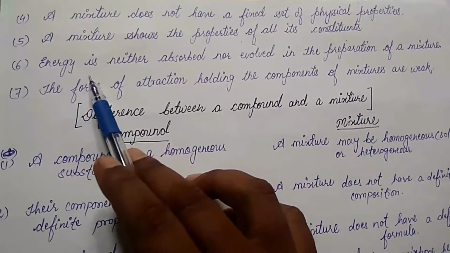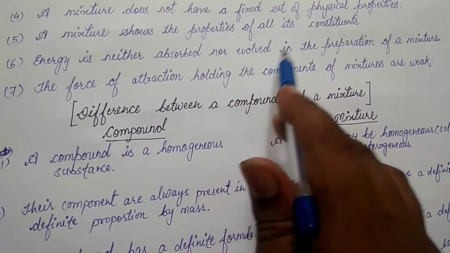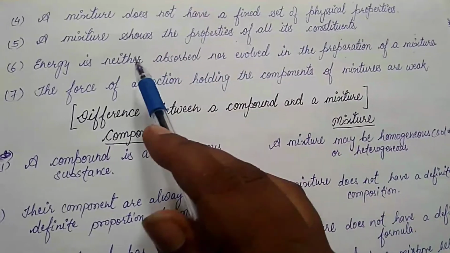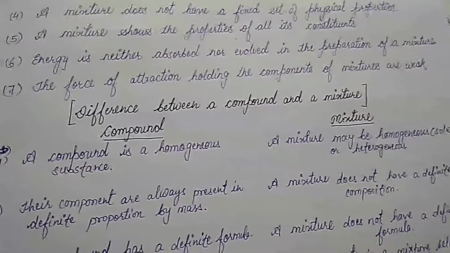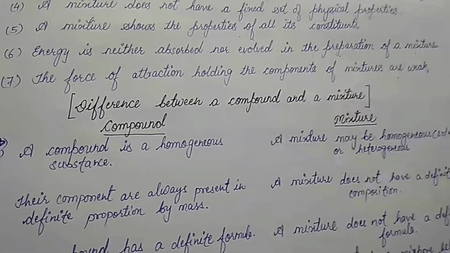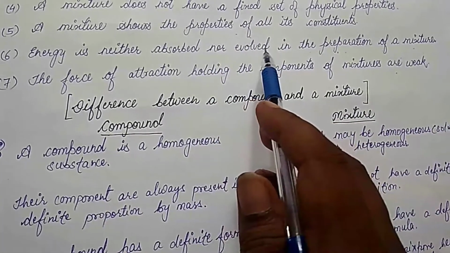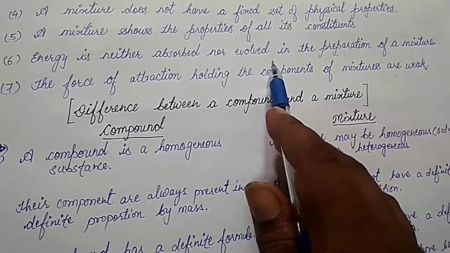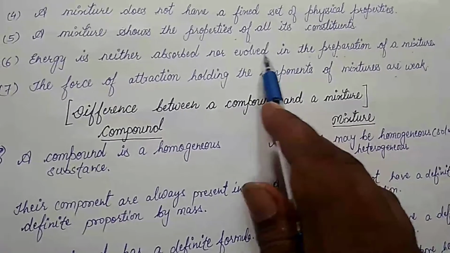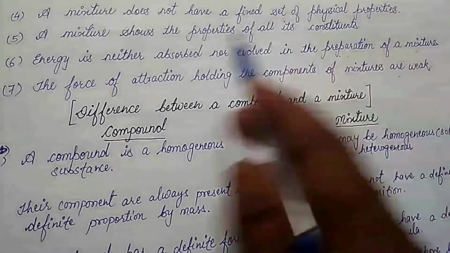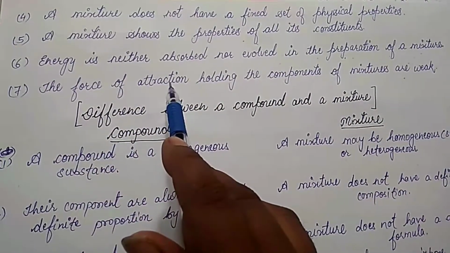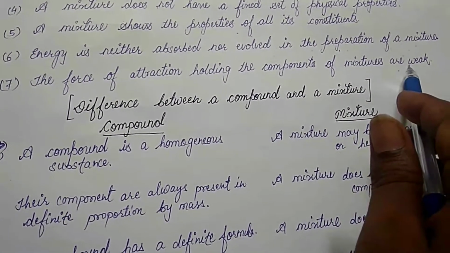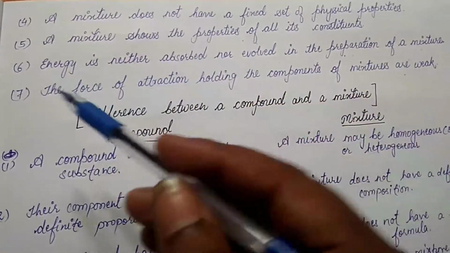Sixth, energy is neither absorbed nor evolved in the preparation of a mixture. For example, children, when sulfur is mixed with iron filings, energy is neither absorbed nor evolved. This is due to the fact that a chemical reaction does not occur during the preparation of a mixture. Now, the force of attraction holding the components of a mixture is weak. Clear children? Now, these are the characteristics of a mixture.